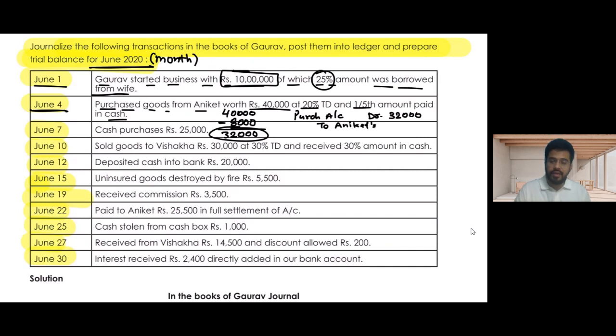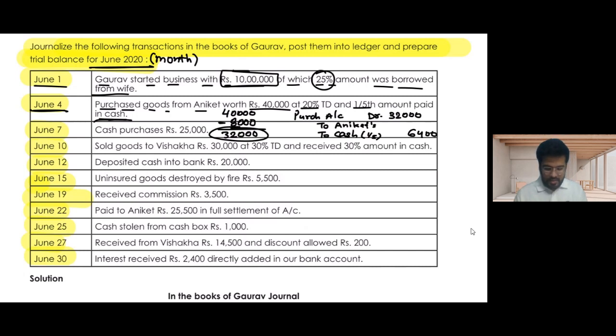But how much for Aniket? 1/5 of the amount is paid in cash. So what is 1/5 of 32,000? That would be 6,400.